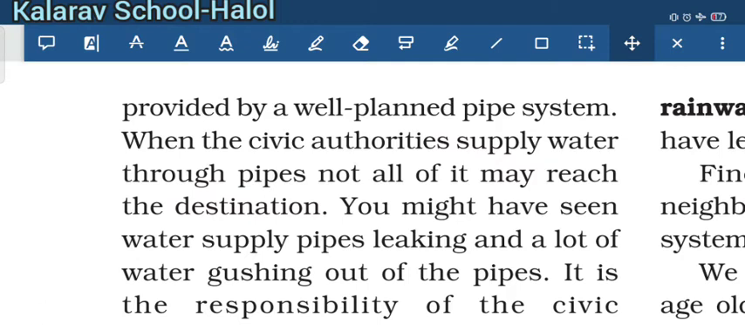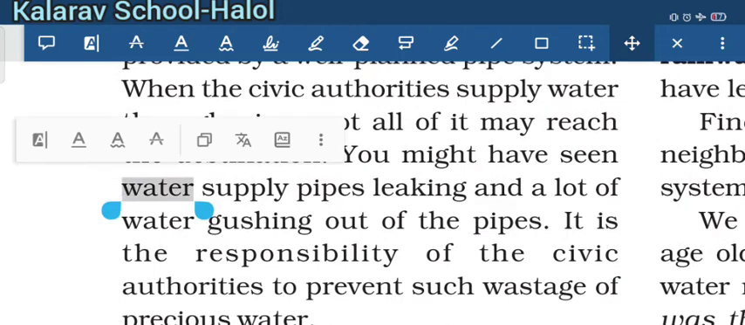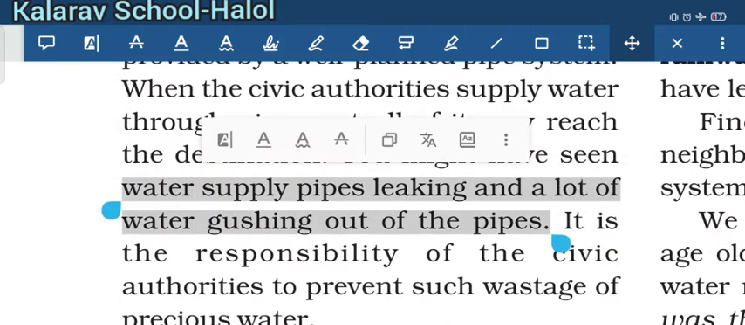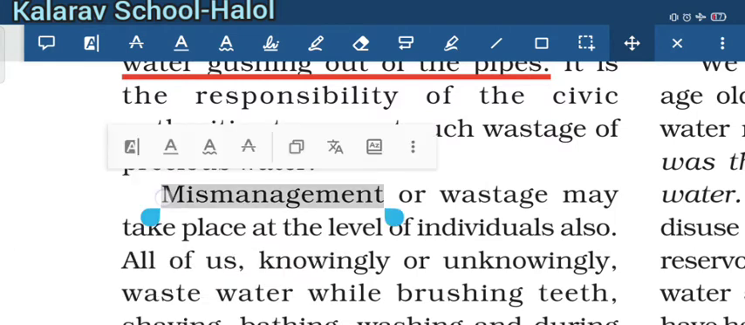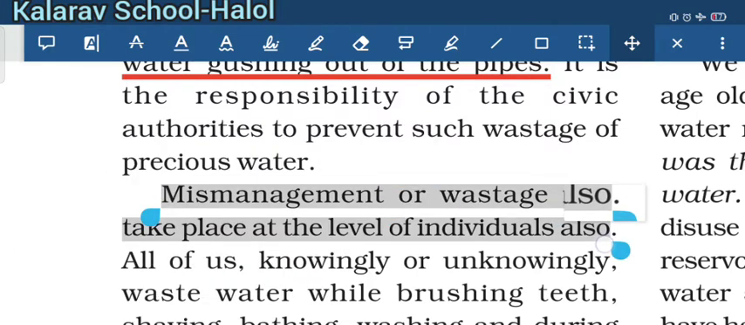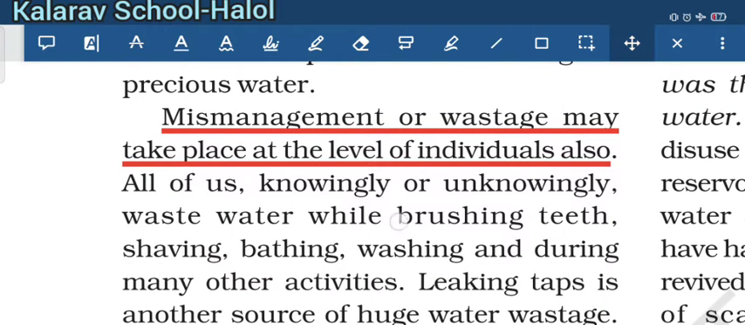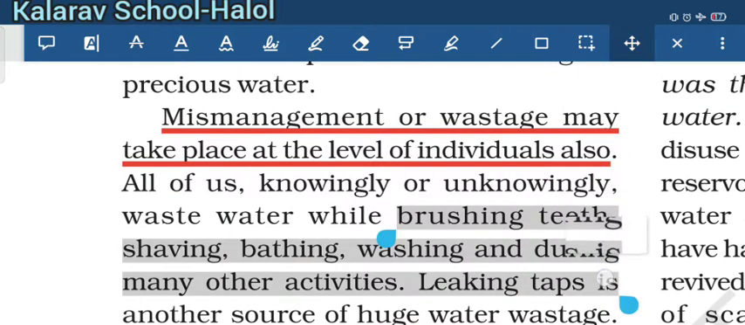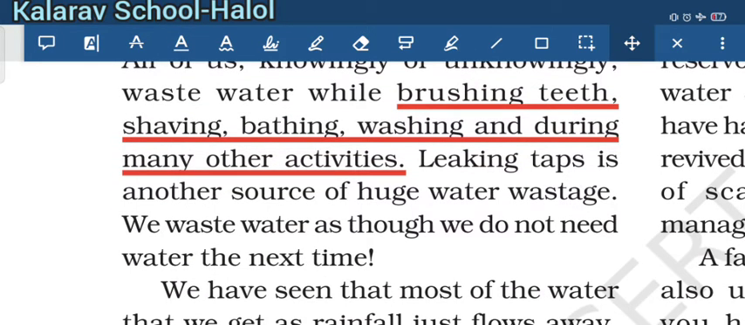Not all of it may reach its destination because of leakage and water gushing out from the pipes. Mismanagement or wastage may take place at the individual level also, which means we ourselves also do this mismanagement, which leads to the wastage of water. For example, while brushing teeth, shaving, bathing, washing and during many other activities, we waste a lot of water. Leaking taps are another source of huge water wastage.